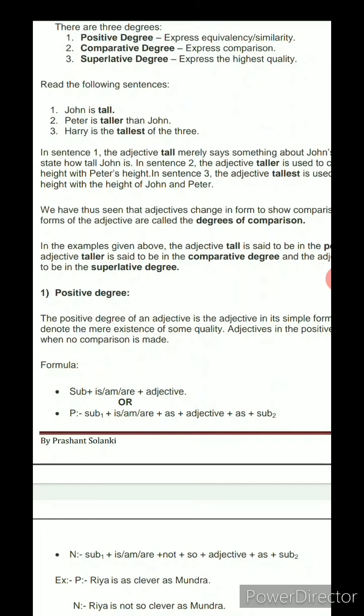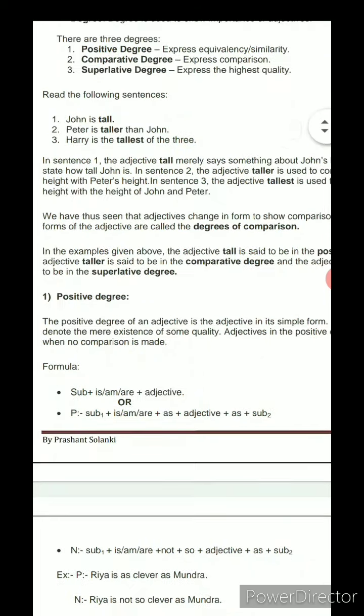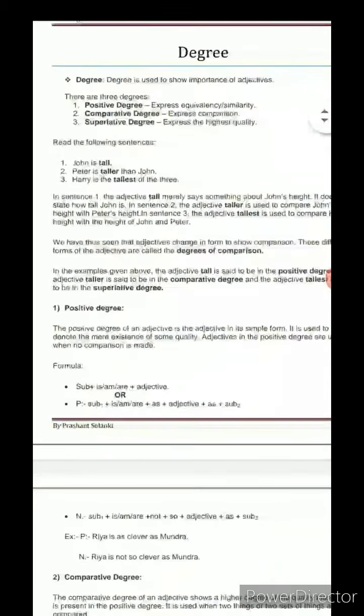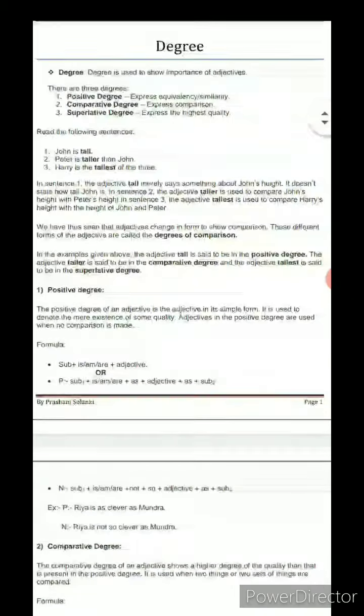So we are explaining in brief what is positive degree. The positive degree of an adjective is in its simple form, and it is used to denote the mere existence of the same quality.